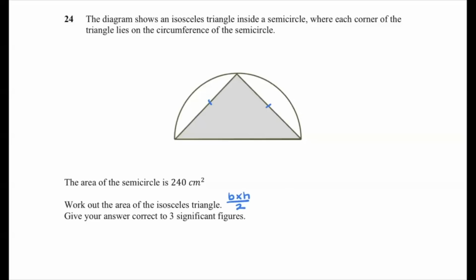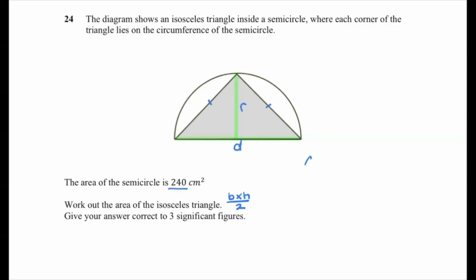Looking at my diagram, I need the base and the height of my triangle. Now, they are also the diameter and the radius of the semicircle. So this fact about the semicircle having an area of 240 is what's going to help us get the numbers we need to find the area. So let's get going and see how this works.